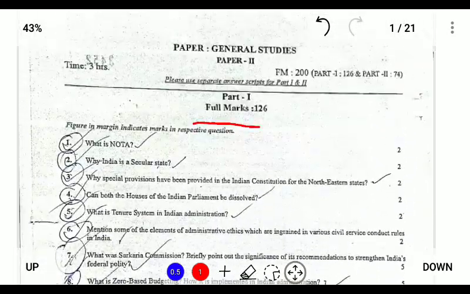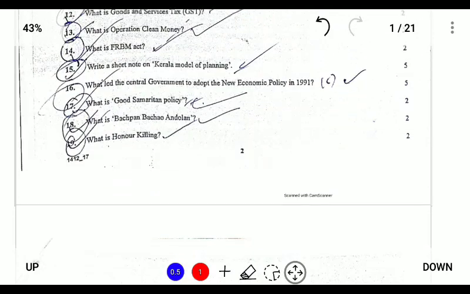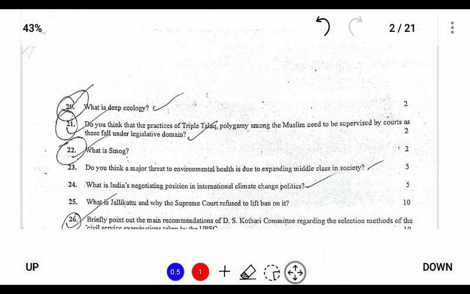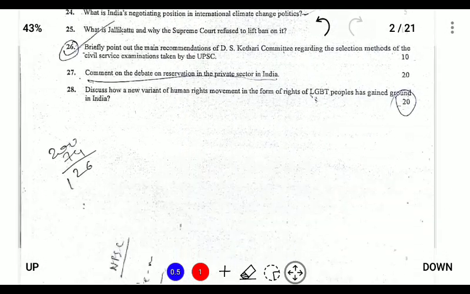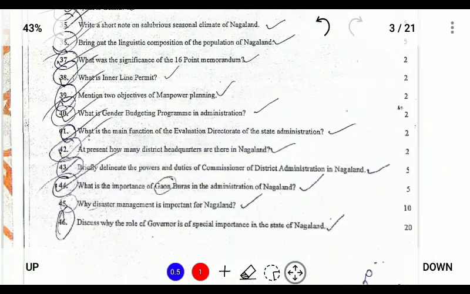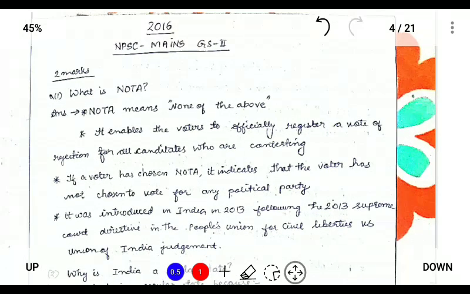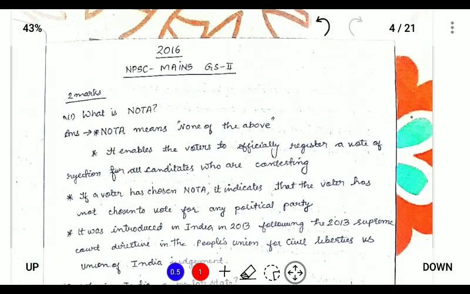So I will be completing part 1 for 126 marks, from 2 marks, 5 marks, 5 marks, 10 marks and 20 marks. In the second video I'll be covering the Nagaland portion for mains, so watch out for the next video. So in NPSC mains GS2 2016, question number 1, what is NOTA?